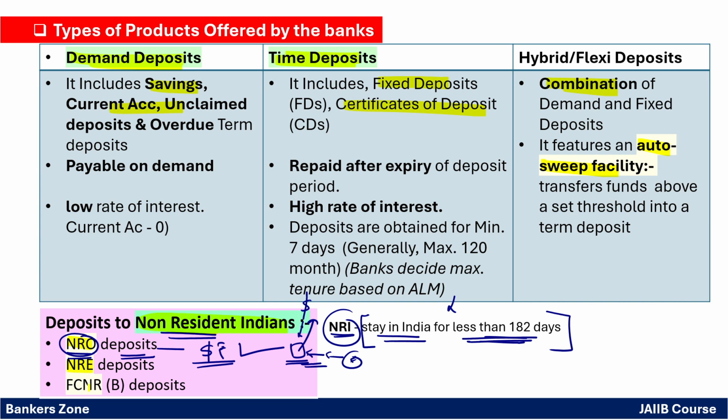NRE stands for non-resident external deposit account. External means simply only foreign currency can be credited in that account. And the FCNRB deposit: see, you are earning a lot in dollars, right? But you know the value of the dollar is higher than the rupee. So you say to the State Bank of India, I will make a deposit, no problem, but my deposit must be in foreign currency. Don't convert that foreign currency into Indian rupees. Such a deposit is called the foreign currency non-resident bank deposit, FCNRB. So this is all about deposit facilities for NRIs.